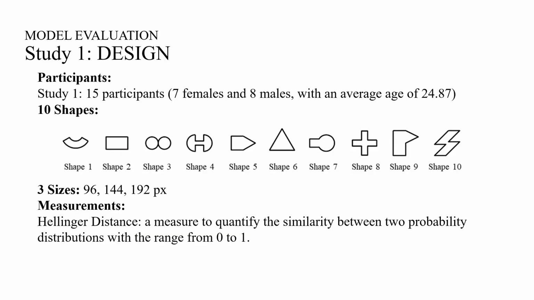In Study 1 we recruited 15 participants, and the experiment included 3 target sizes and 10 shapes. The Hellinger distance was used to evaluate the performance of different models in all studies, and it is a measure to quantify the similarity between two probability distributions. A lower value of Hellinger distance means that the two distributions are more consistent with each other.